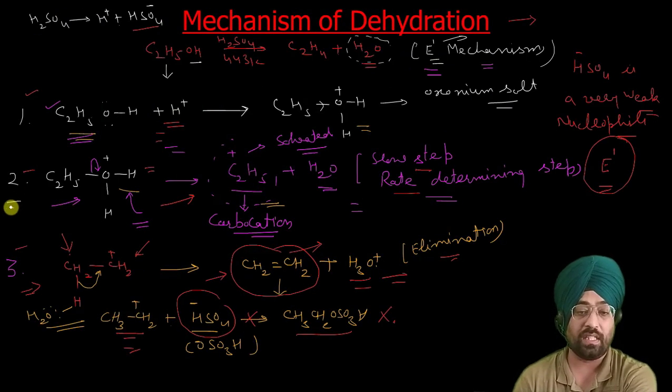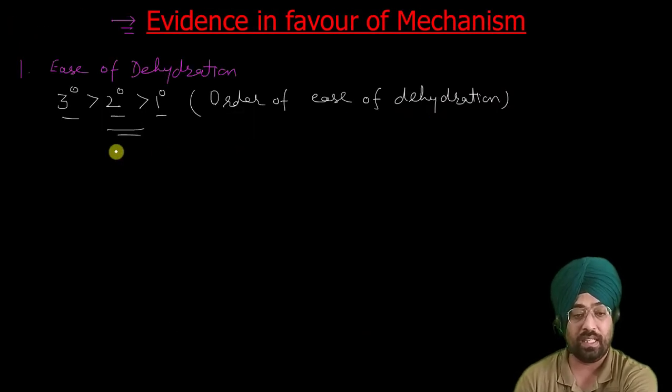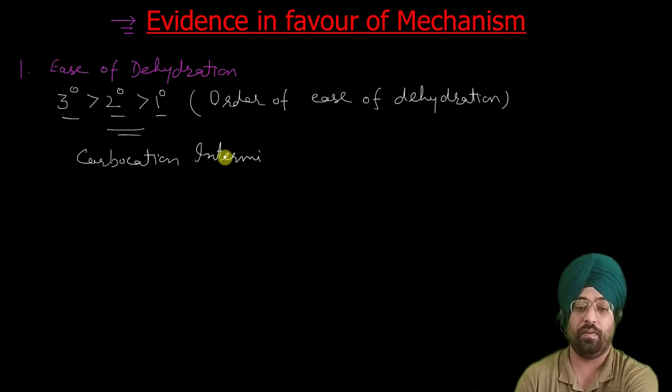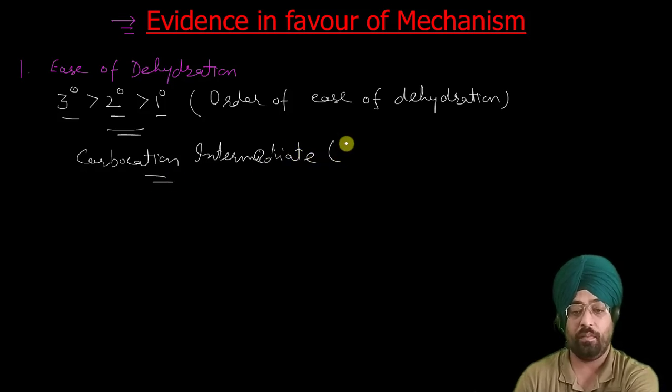Now this reaction involves the generation of a carbocation. The reaction takes place through a carbocation intermediate, and generation of the carbocation is the rate determining step.